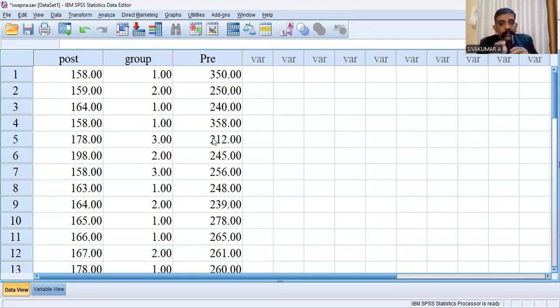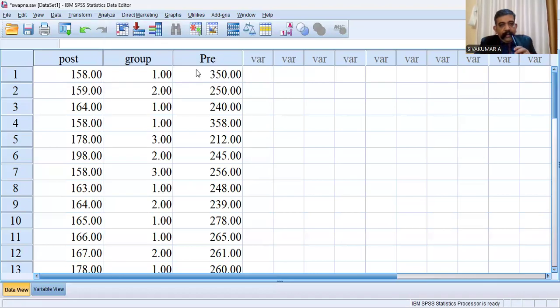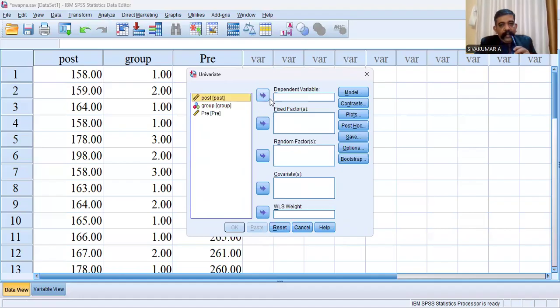Okay, thank you. Right, then how can we conduct the ANCOVA? First give the variable names and the data values. Here you can see I have already given the data values. Then Analyze, General Linear Model, Univariate. Please give the variables. The dependent variable is post-intervention cholesterol level. The fixed factor, meaning the independent variable, is group. Then the covariate is the pre-intervention cholesterol level in your blood.